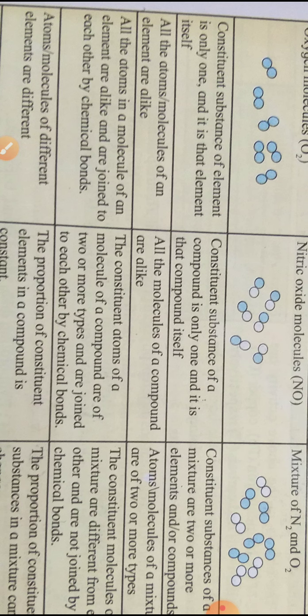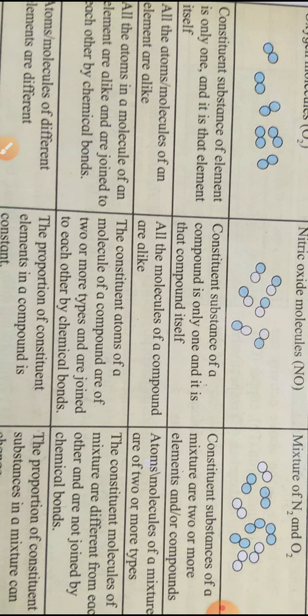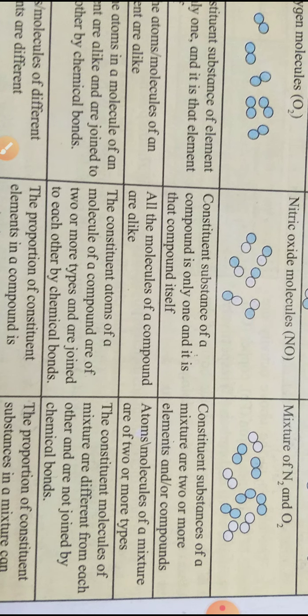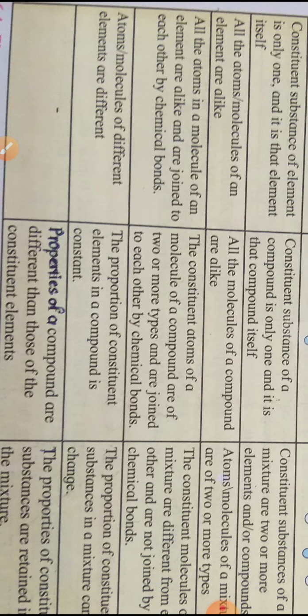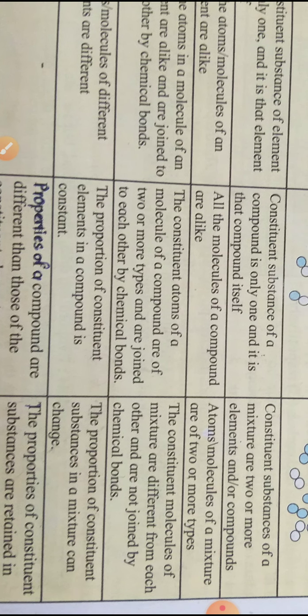NO2, NO, NO3. Then in mixtures, the constituent molecules of a mixture are different from each other and are not joined by chemical bonds. In the case of elements, atoms or molecules of different elements are different. The proportion of constituent elements in a compound is constant. Yes, H2O, 1:8 proportion, meaning 2 parts of hydrogen and 1 part of oxygen are always there in water. The proportion of constituent elements in a mixture is not the same, it is changing.